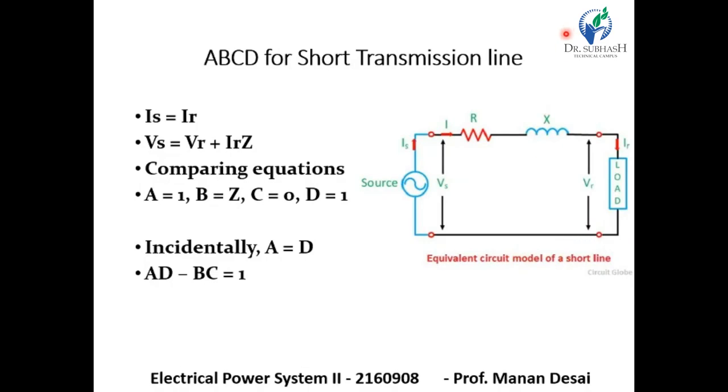Now we are going to discuss the ABCD parameter calculation for the short transmission line.